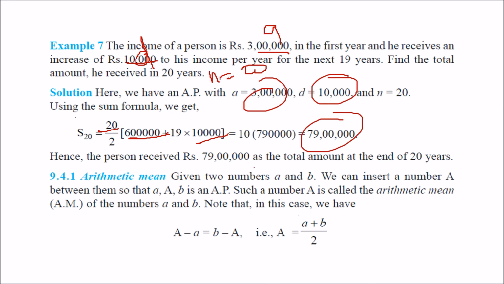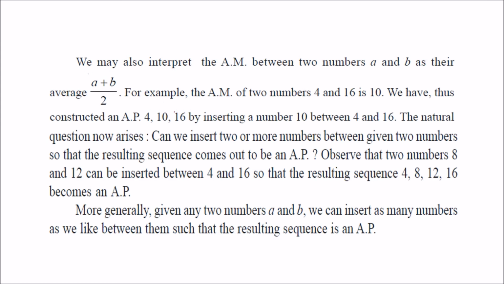Arithmetic mean. We have two numbers a and b. We can insert a value A between a and b such that it is the arithmetic mean. How? A minus a will be equal to b minus A. So you get A as a plus b by 2. So you can insert a plus b by 2 between two numbers. A question may arise in your mind: can I have more than one value between these two? Yes, we can easily.